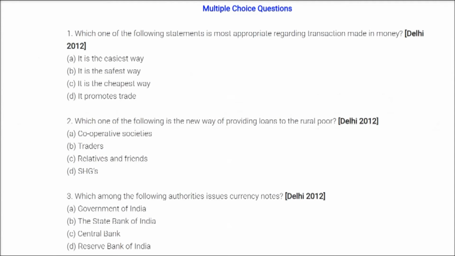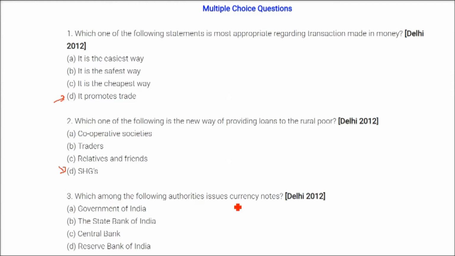This is the key to the solution. The MCQ, multiple choice questions. Which one of the following statements is most appropriate regarding transactions made in money? The answer is it promotes trade. All others also look almost true, but this is the best one. It promotes trade. Which one of the following is the new way of providing loans to the rural poor? The answer is SHG, self-help groups.